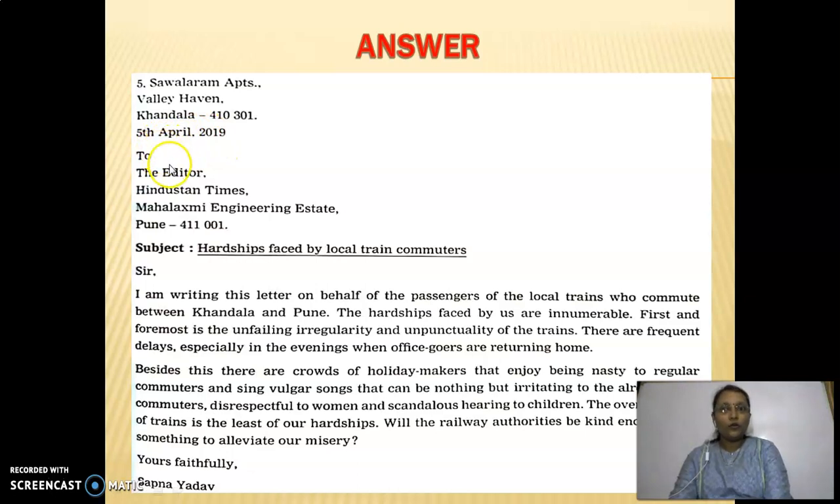Don't write it like 5/4/2019. Don't write it like this. Write 5th April 2019. Then subject, leave one line. Then salutation. After that, your main body of the letter and yours faithfully and name. In this way, you have to write the closing part.